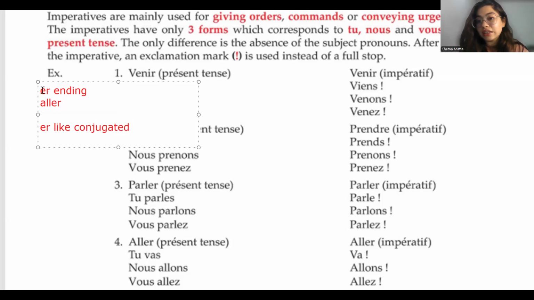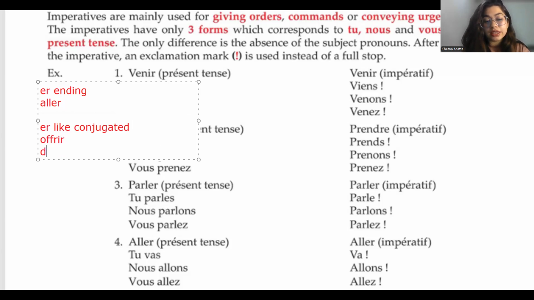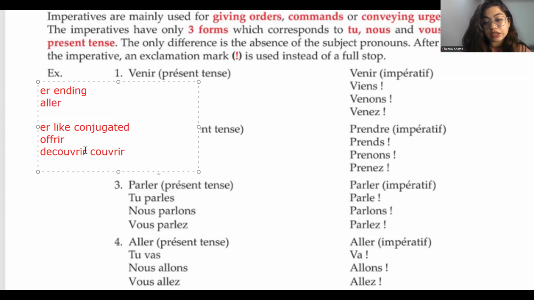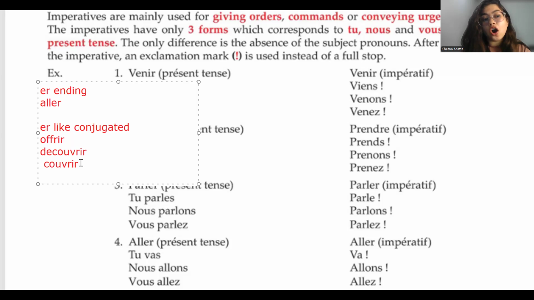If you have studied this, where we list four verbs, offrir, découvrir, couvrir, and ouvrir, all of these use ER as their ends.